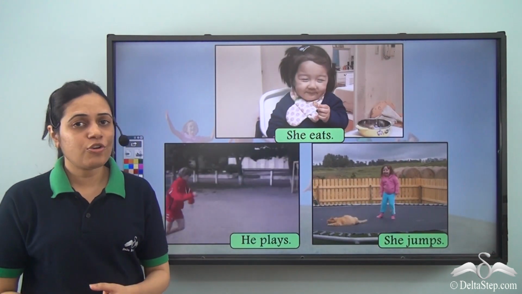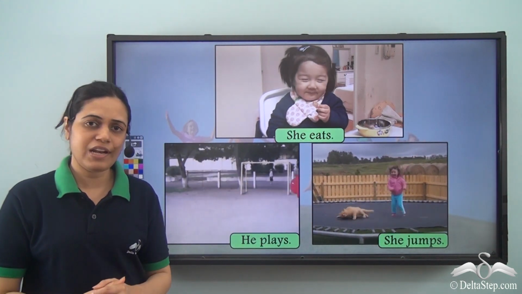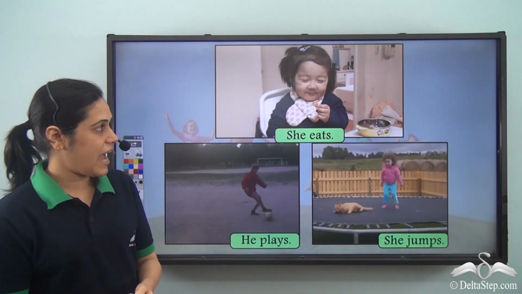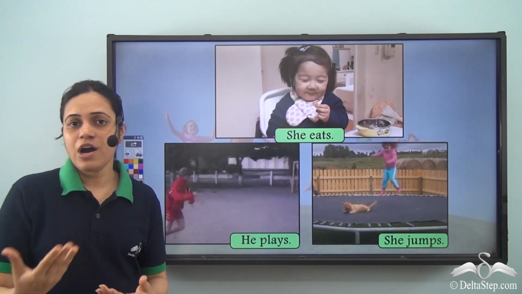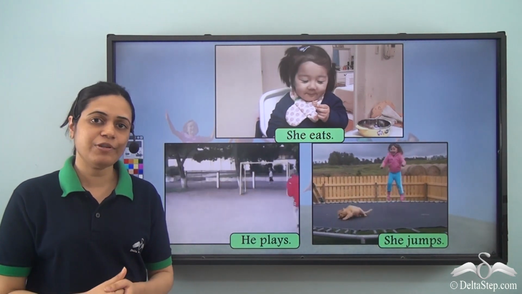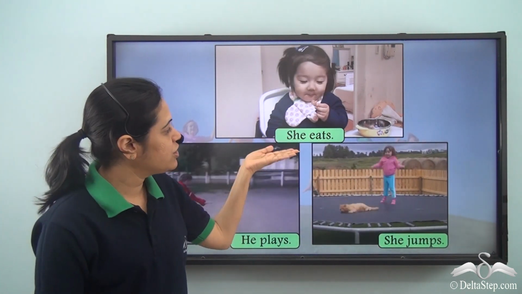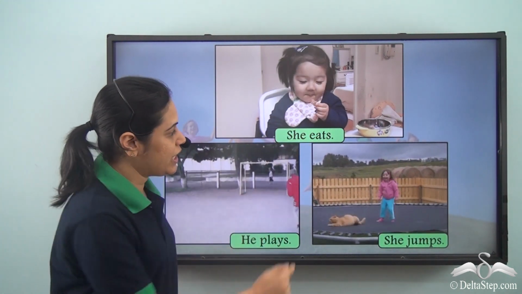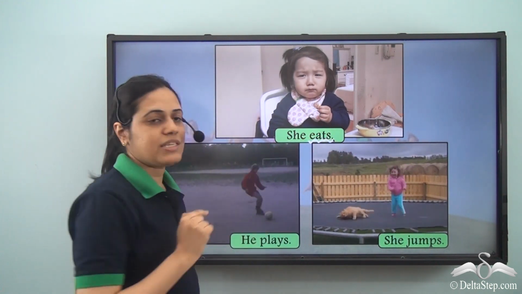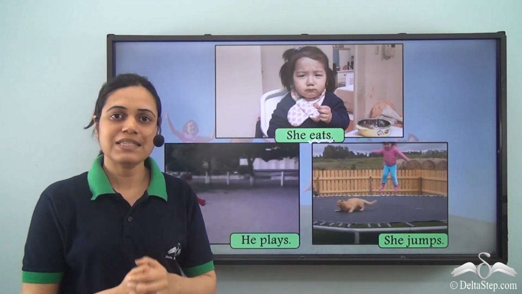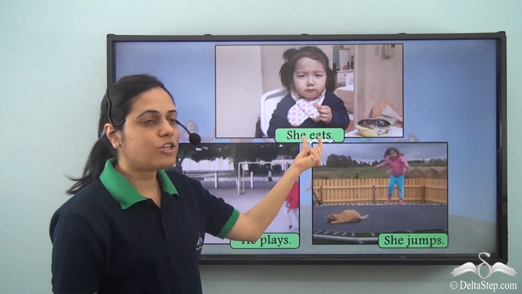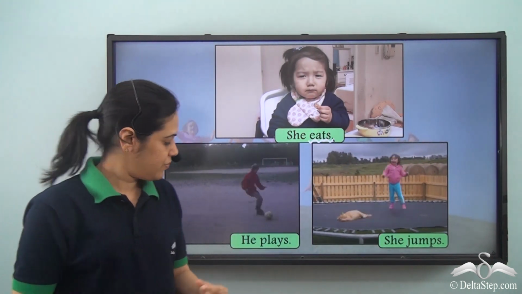Now all throughout the day we perform several actions. So the actions which you perform across the day can be described using verbs. So, as we can see, this little girl, she eats. So, eats is the action. Eats is the verb here. Eats is the doing word or verb.